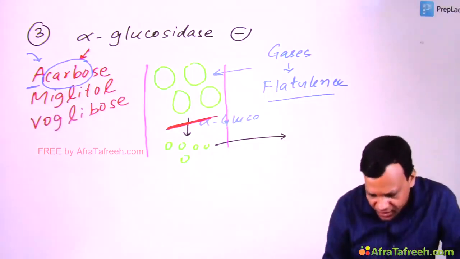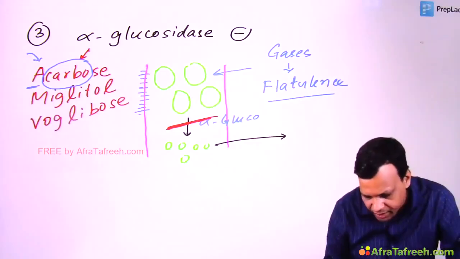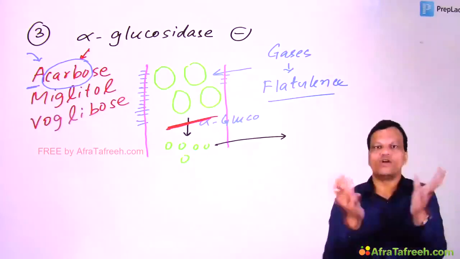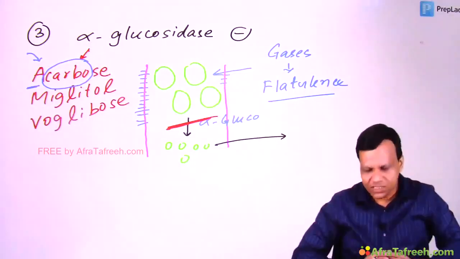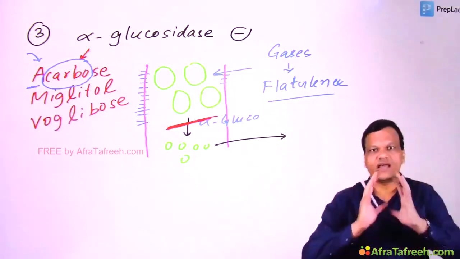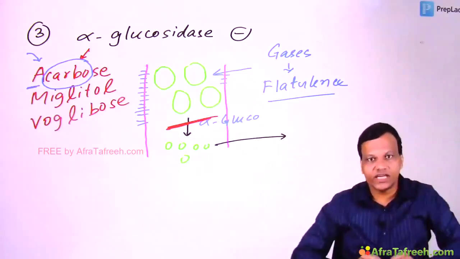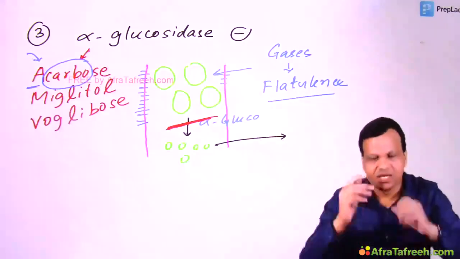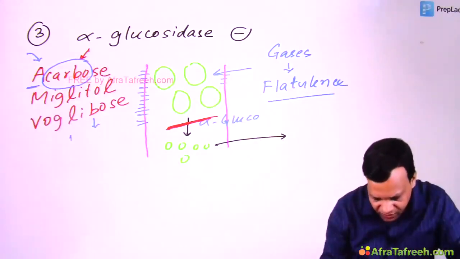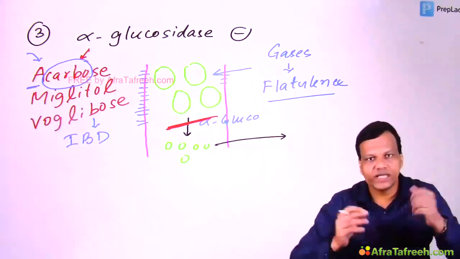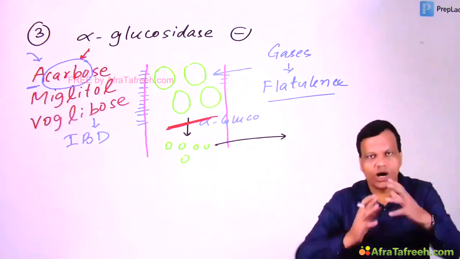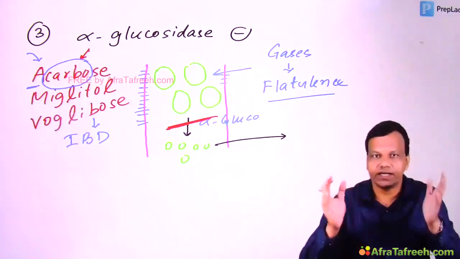But if the intestine is already inflamed, then production of large quantity of gases can lead to rupture of intestine. So that means these large amount of gases can rupture the intestine. We will not take chance. So these drugs are contraindicated in patient with inflammatory bowel disease, like ulcerative colitis, Crohn's disease. So acarbose like drugs are contraindicated.